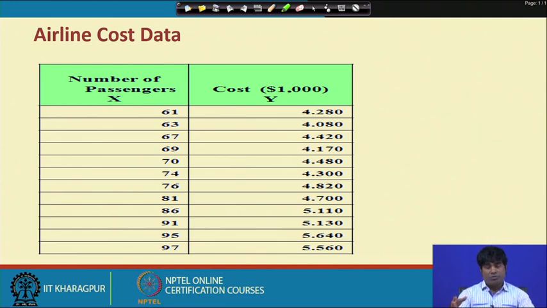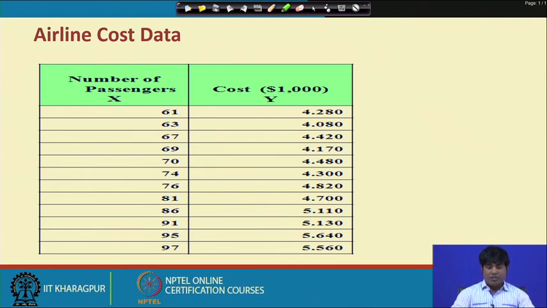In fact, this is not the only variable which can determine the airline cost. There are a couple of other variables which can equally determine the airline cost, and the number of passengers is the prime factor which can influence the airline cost significantly. So, the first work is to connect airline cost with the number of passengers, then we can extend these models, and we will discuss the same models in the context of multiple regression modeling, where we will determine the cost with respect to a number of variables including the number of passengers.